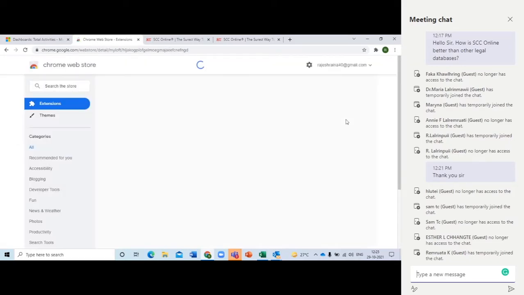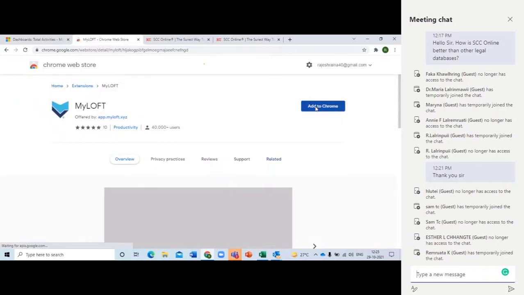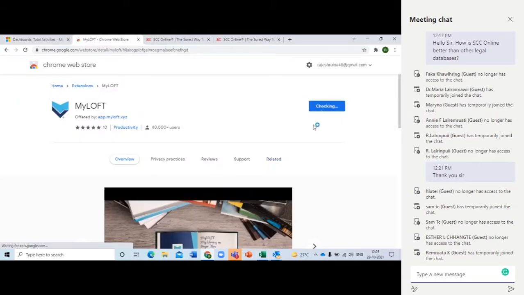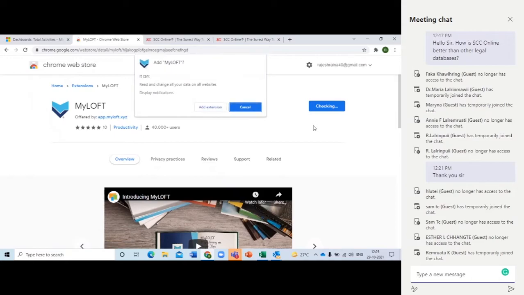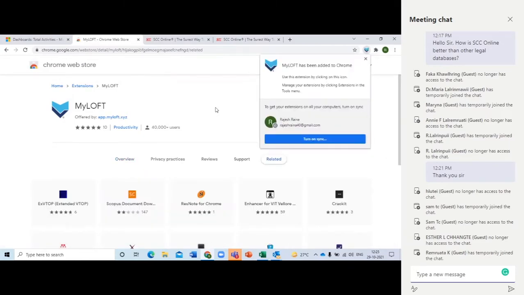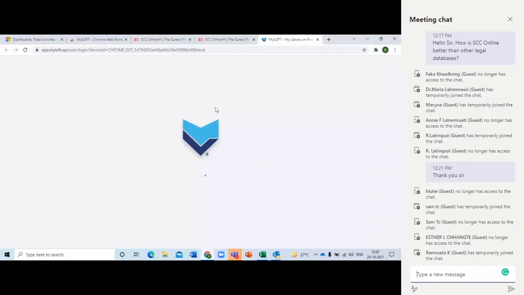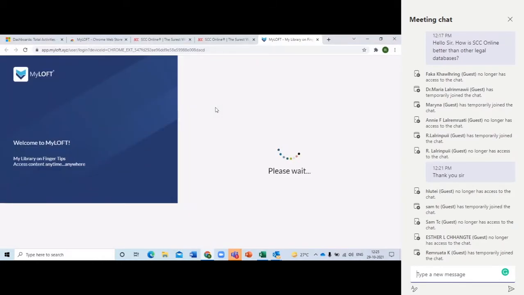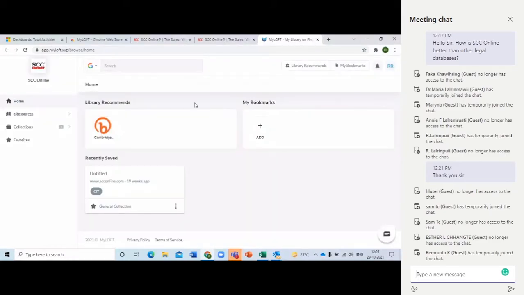It's a one-time thing. You just click on add extension. It'll take you to a different page. I'm sure everyone has done that before. So add to Chrome, add extension, and the extension will be added to your browser. This is, I think, a prerequisite that you have to do in order to run this particular MyLoft on your laptop, on your browser. Now, once you're here, you are redirected to this particular screen.